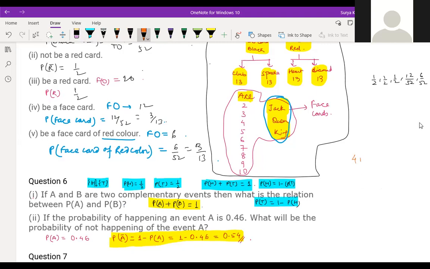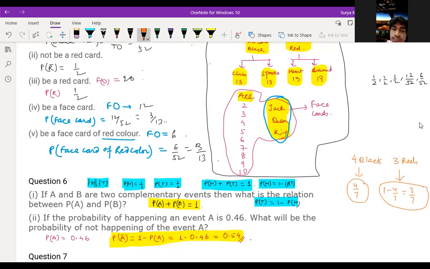Suppose you have 4 black balls and 3 red balls. The probability of black is 4 by 7, right? So what is the probability of getting red? 1 minus 4 by 7, that is 3 by 7. These kinds of examples are complementary examples. Is it clear, children? If A and B are 2 complementary events, then the relation between P(A) and P(B) is that if you add both, you get 1.